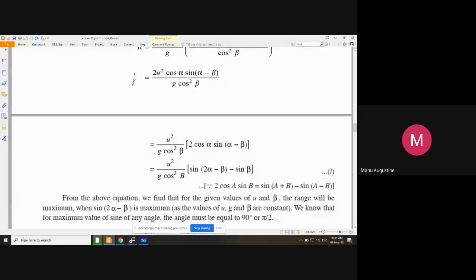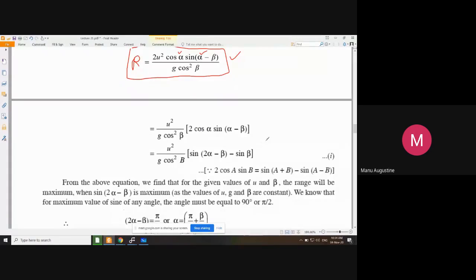We had already derived the expression for range. This is the formula for range. ये तो याद रखना है आपको। But if somebody asks you कि find the condition in which R will become maximum for inclined plane, in that case you have two terms containing alpha and it is difficult to predict in which direction the range will go if you increase or decrease alpha, and that is why we are doing a trigonometric rearrangement here. अब ऐसा रीअरेंजमेंट करने से आपका जो रेंज का एक्सप्रेशन है वो ये बन गया।